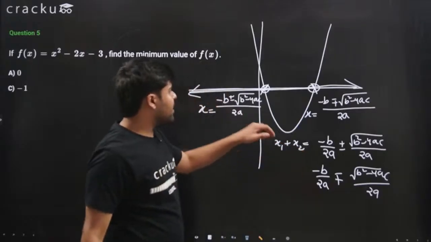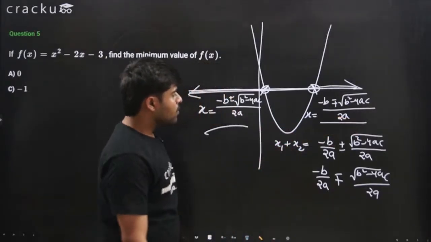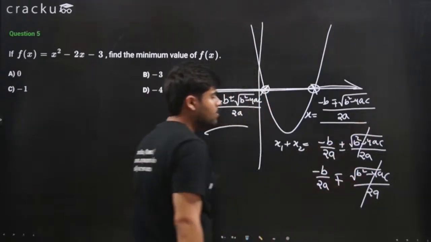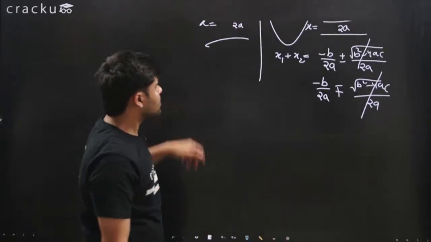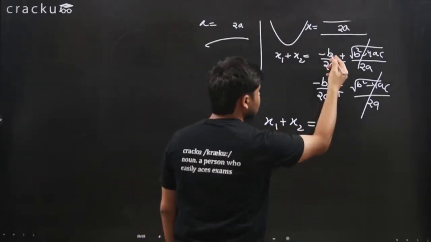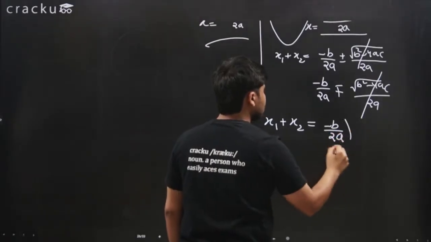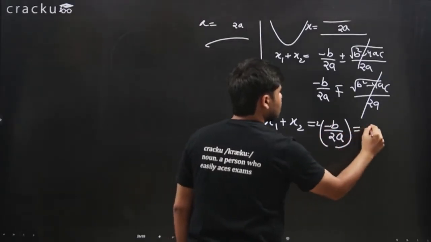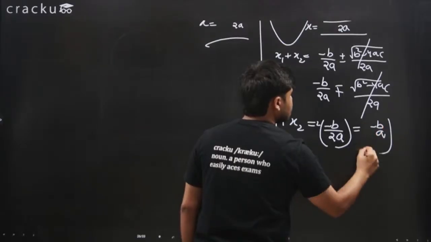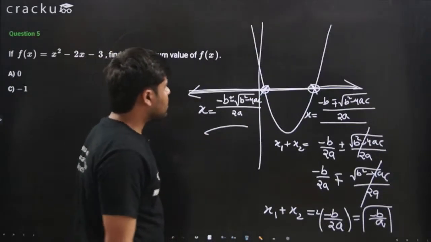So we have just added these values. What do we get? Well, this and this cancel out because these are opposite signs. So we'll get x1 plus x2 equals minus b over 2a times 2. This will be minus b over a. That's the sum of the roots.